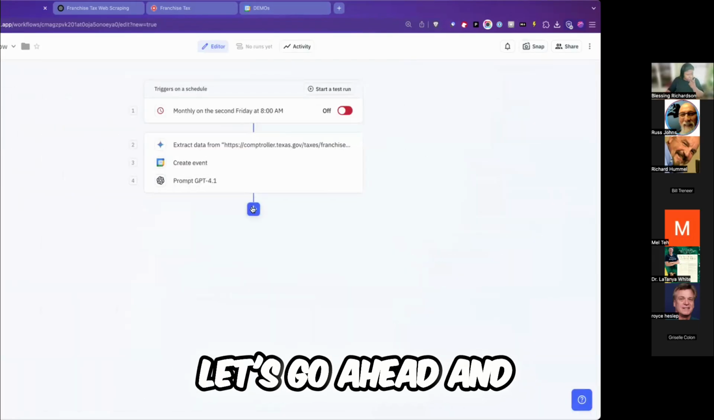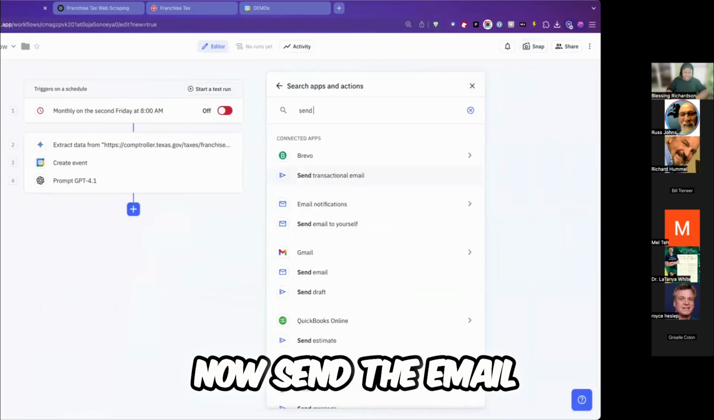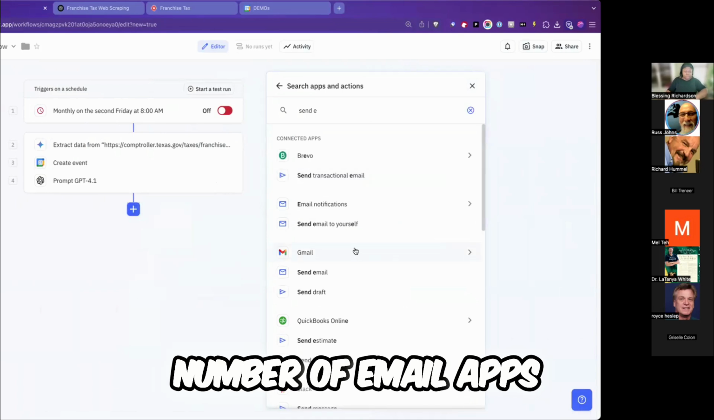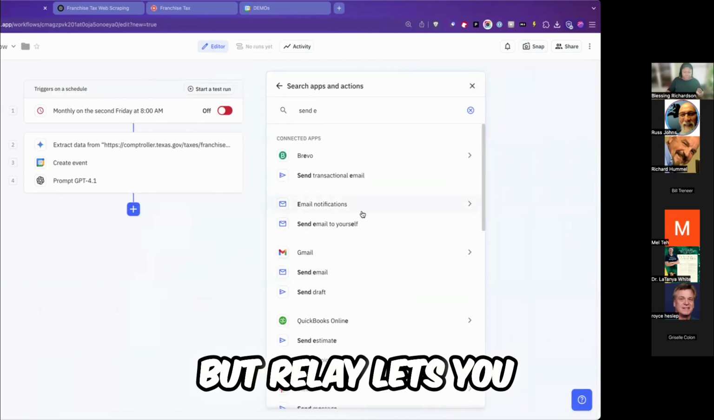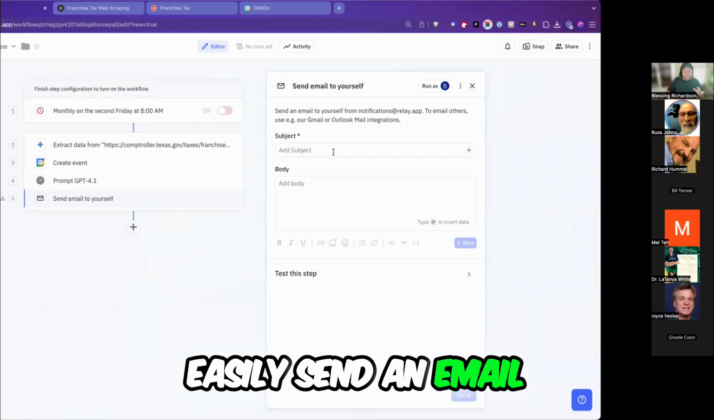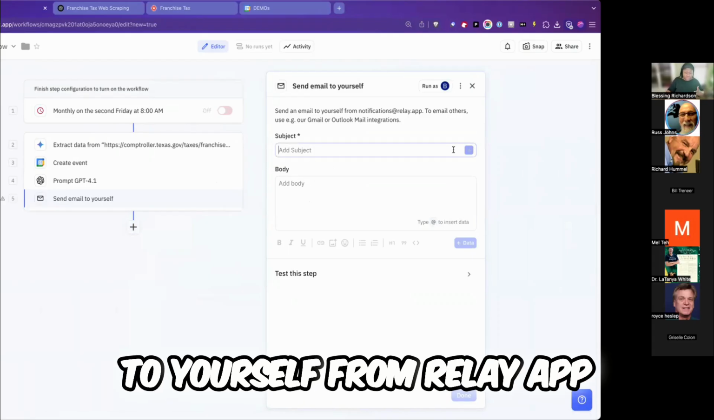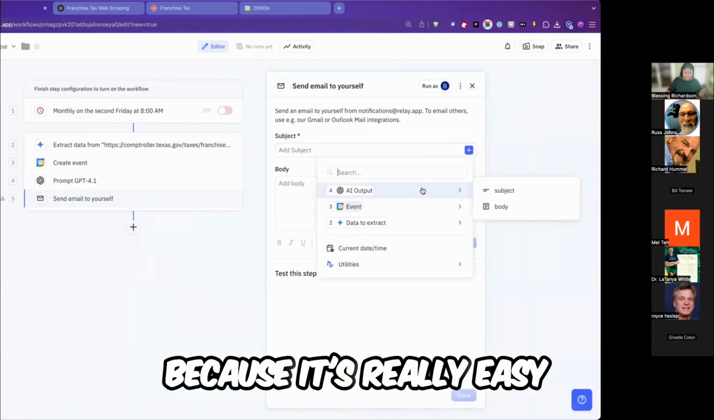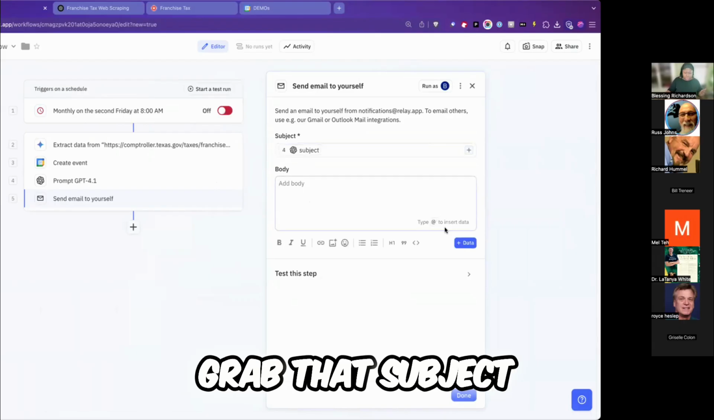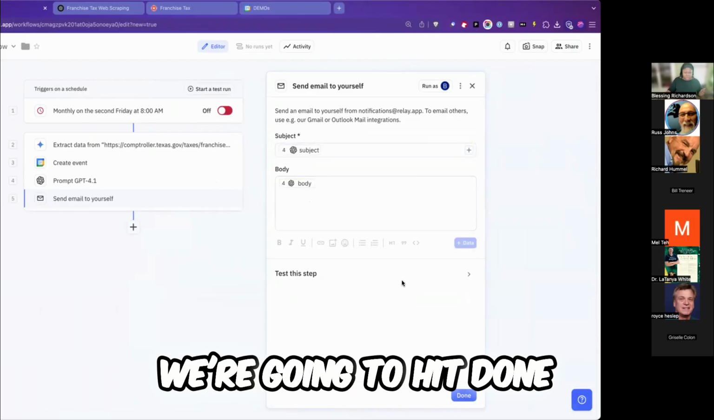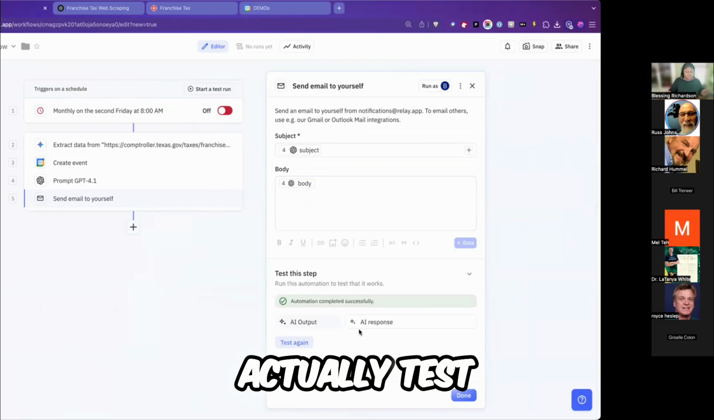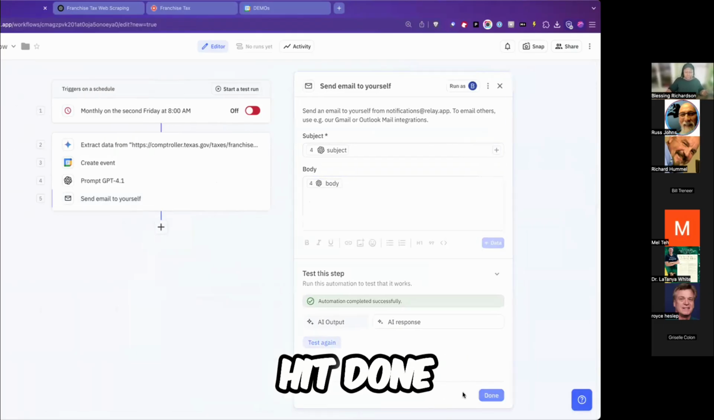Okay, let's go ahead and now send the email. Now I could send the email through a number of email apps, through Gmail, my Gmail account, and other things, but Relay lets you easily send an email to yourself from Relay app. And so we're just going to use that step because it's really easy. Grab that subject. We're going to add that body. We're going to hit done, actually test. Send that email, great, and we're going to hit done.